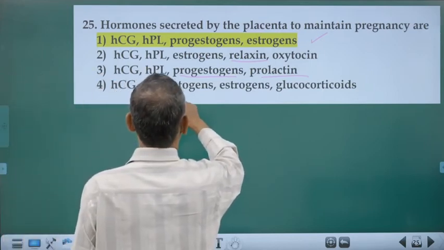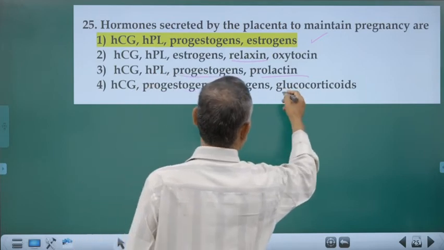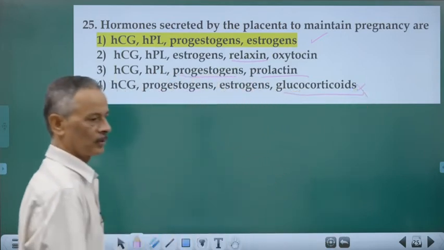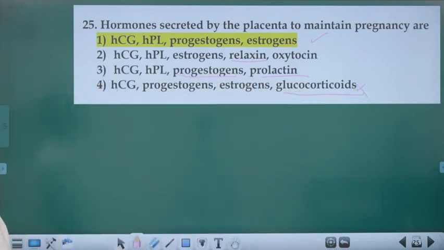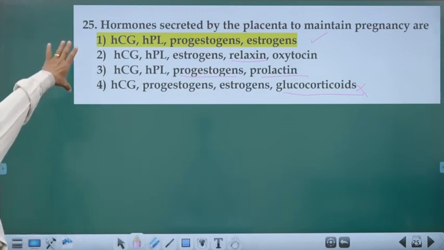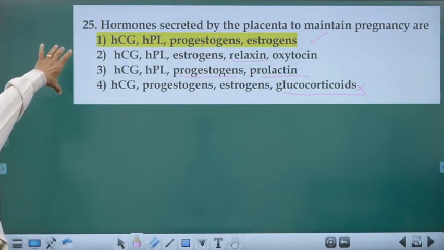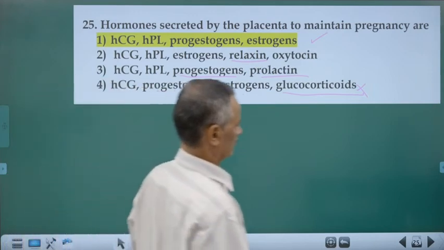HCG, progestogen, estrogen, glucocorticoids. Okay, so the correct answer will be 1.